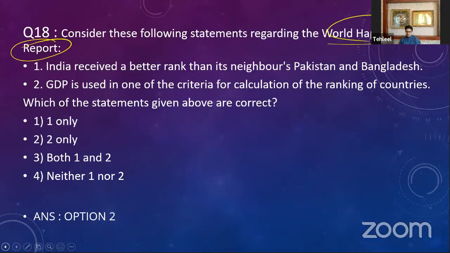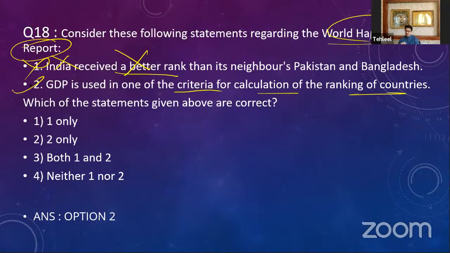So let us see what was the question. Consider the following statements regarding the World Happiness Report. India received a better rank. No, India did not receive a better rank. Second, GDP is used as one of the criteria for calculation of the ranking of countries. Absolutely right. The precise term is GDP per capita. So option 2 is correct. That is your right answer.